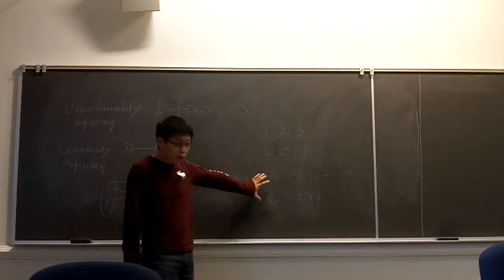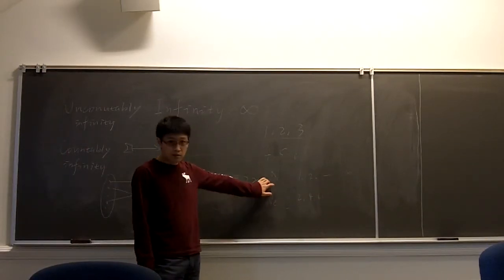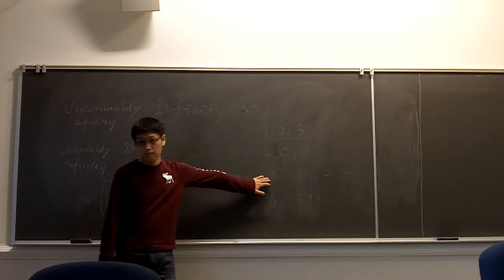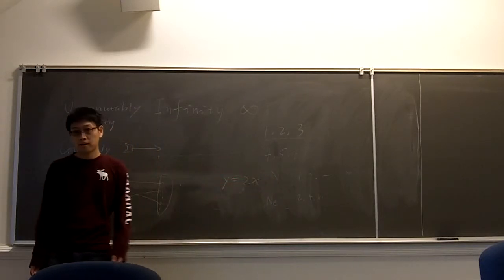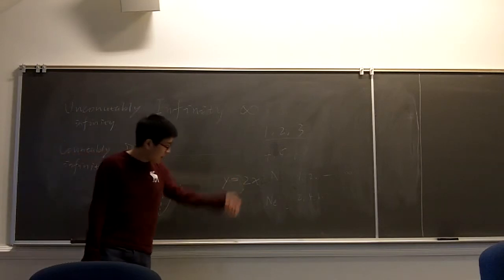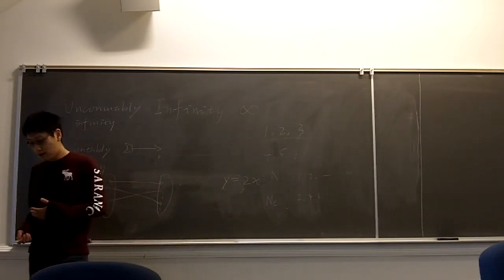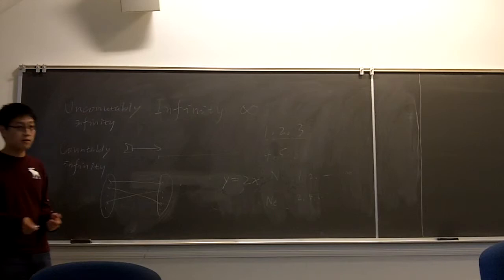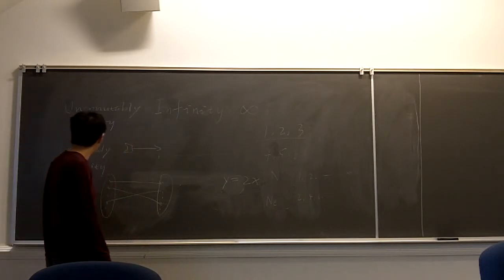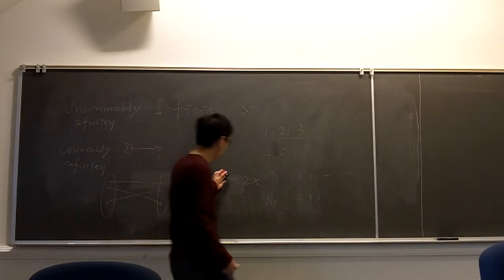But it is also weird, right? Since this set is just a subset of this set, it's part of N, right? Yeah, it's part of it. And how can we say that these two sets have the same size, even though one set is part of the other? That's why we need uncountable infinity and countable infinity.